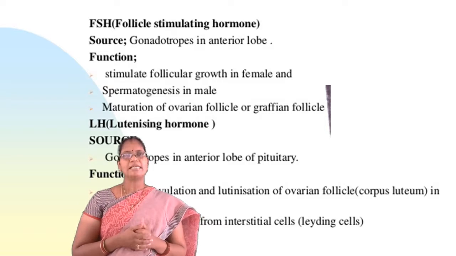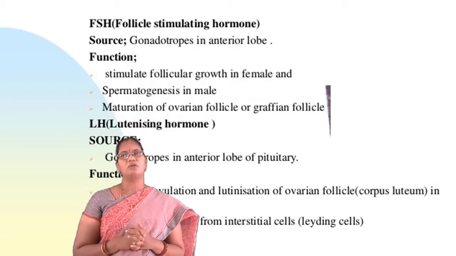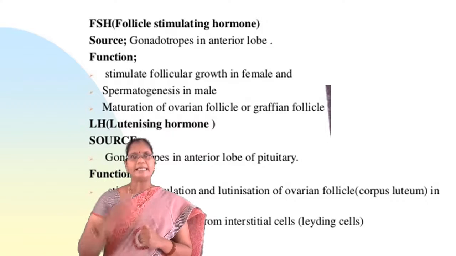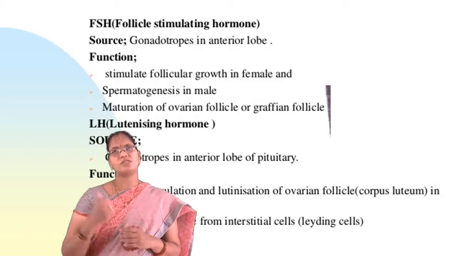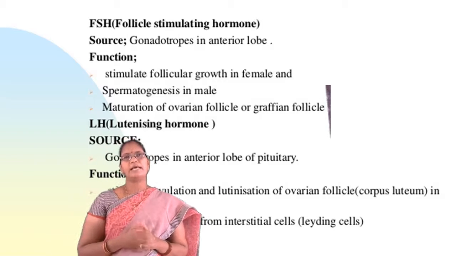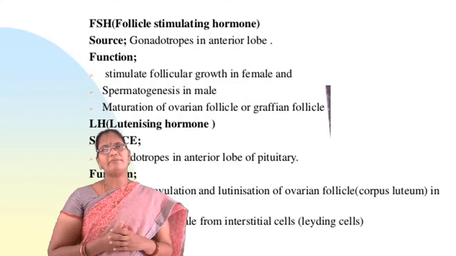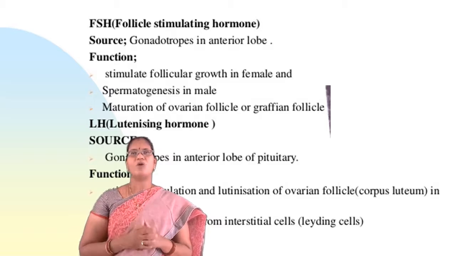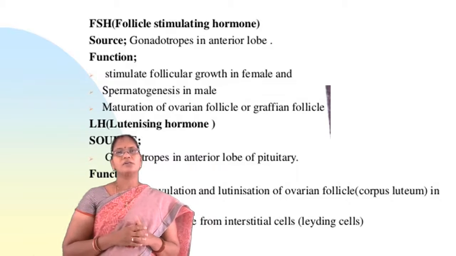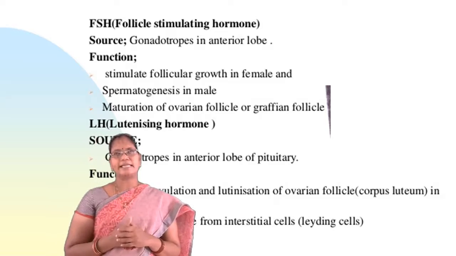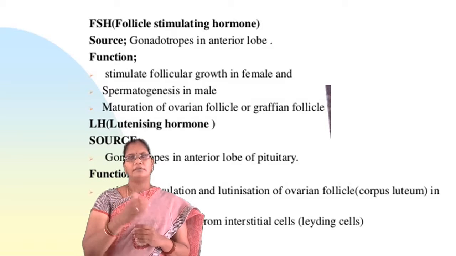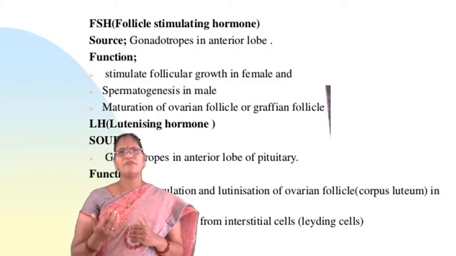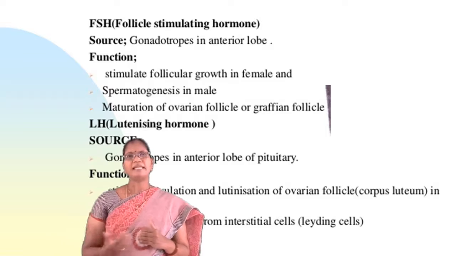The next hormone is LH, that is luteinizing hormone. It originates from gonadotropes in the anterior lobe of the pituitary. Coming to the main function, it stimulates ovulation and luteinization of ovarian follicles in the female, and testosterone production in the male. Testosterone in males is helpful for the maintenance of male characters.